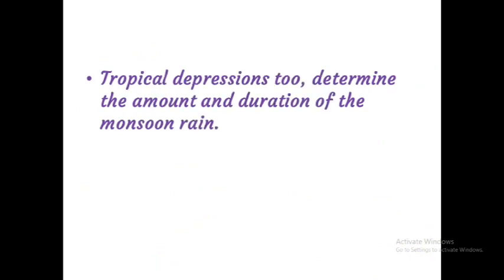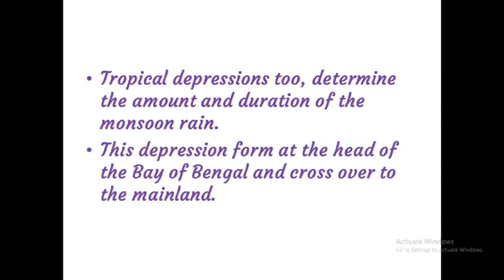Tropical depressions too determine the amount and duration of the monsoon rain. Can you say what this tropical depression is? Yes, the tropical cyclones. These tropical cyclones also determine the amount and duration of the monsoon in our country. These depressions form at the head of the Bay of Bengal and cross over the mainland.